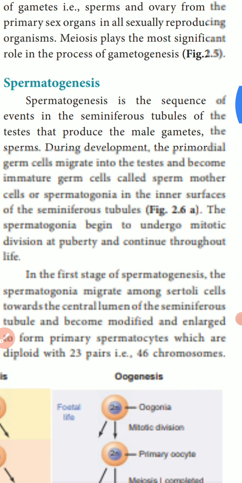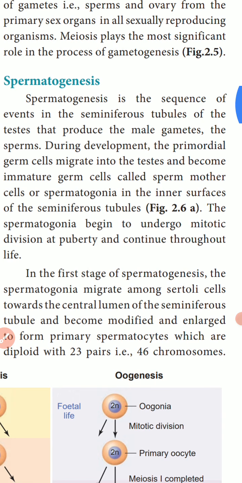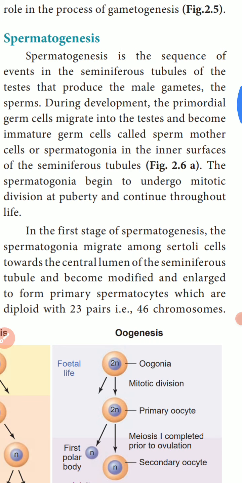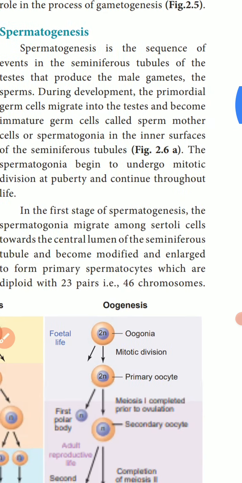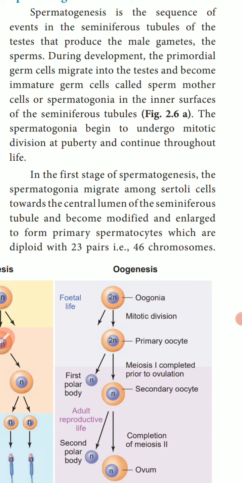During development, the primordial germ cells migrate into the testes and become immature germ cells called sperm mother cells, or spermatogonia. So during the development stage, the primordial germ cells move into the testes and become immature germ cells. These germ cells we call mother cells or spermatogonia, and they are present on the inner surface of the seminiferous tubules.